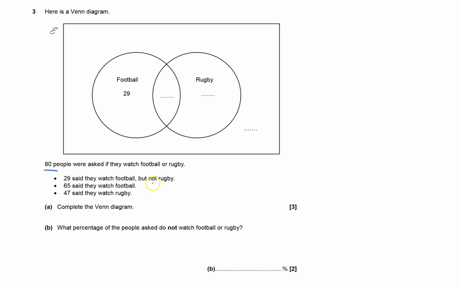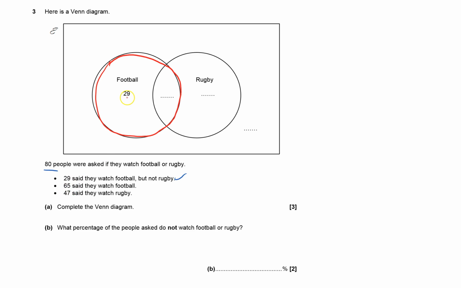29 said they watch football but not rugby. So 29 are in the football circle but not in the rugby. That's good. So that's done for me. 65 said they watch football. Well, football's, I'll draw a line around it. Football is this red circle, so we've got to get 65 in there.